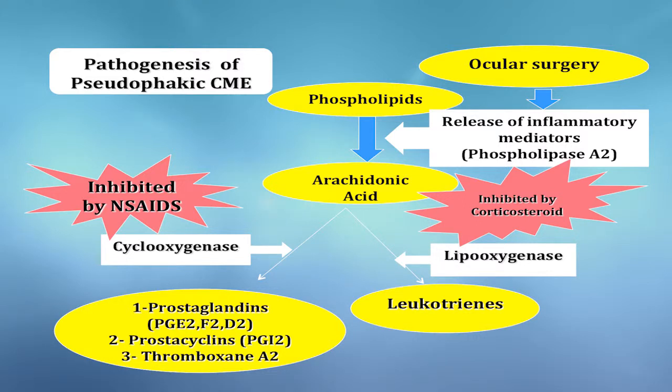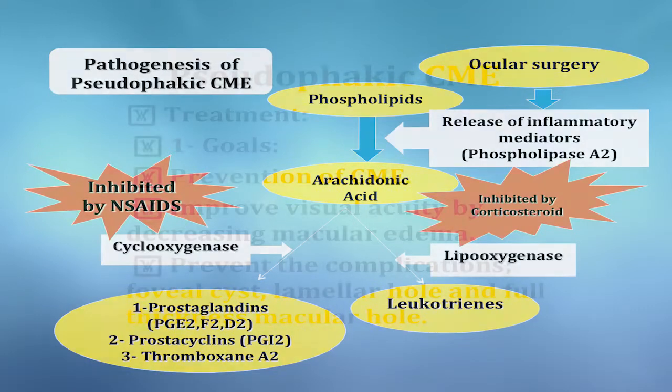The important thing is that this arm, the cyclooxygenase and its products, is inhibited by non-steroidal anti-inflammatory drops. The other one is inhibited with the corticosteroid. This will help us to understand why we are using these in the management and even in the prophylaxis.